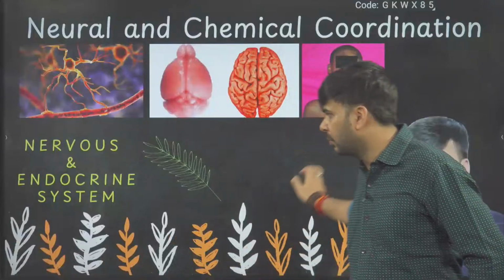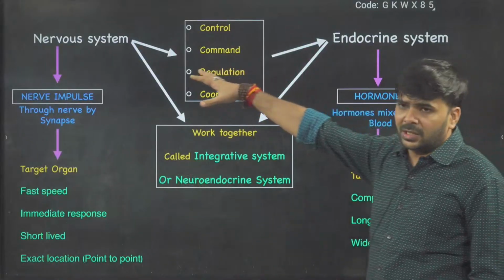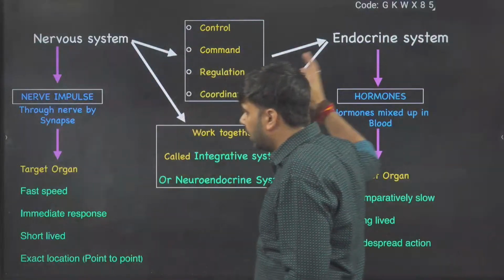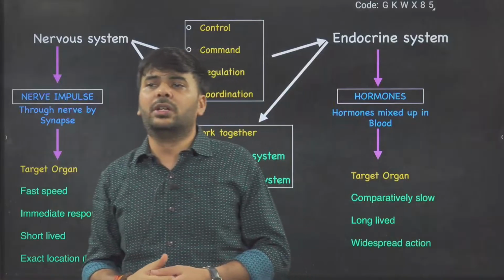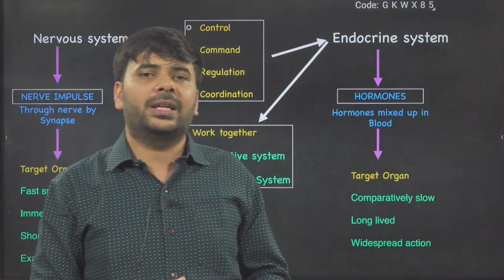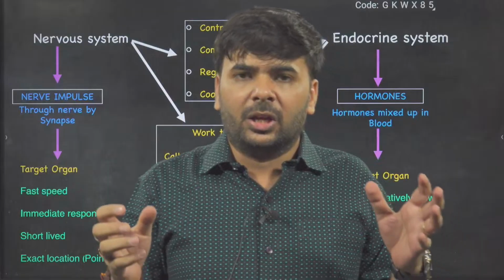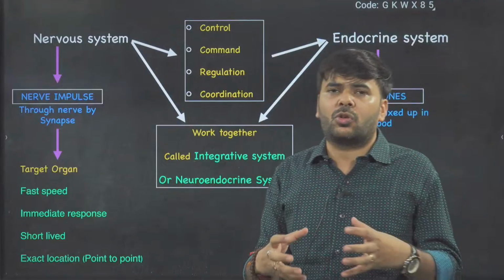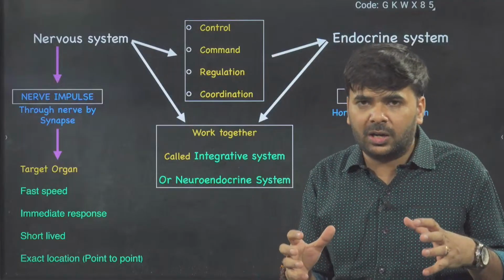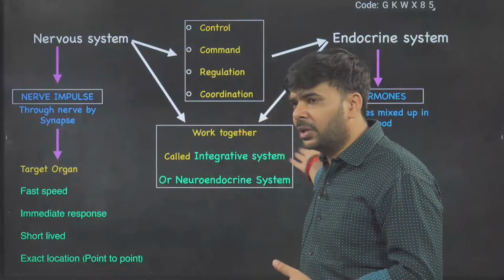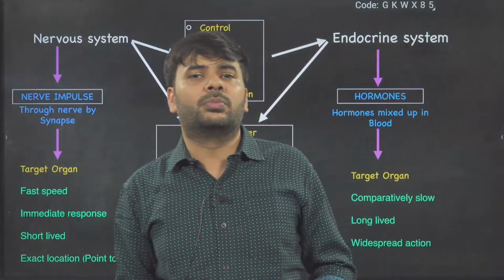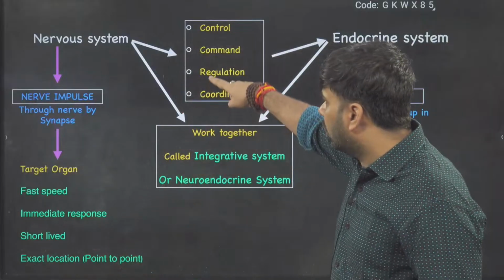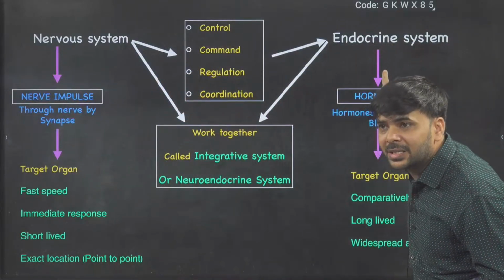Let's start the topic. The nervous system and the endocrine system in your body. How does the nervous system work, and how does the endocrine system work? Together it is called the neuroendocrine system or integrated system. The neuroendocrine system is a very complex coordinated system. And if you have great knowledge about the nervous system and endocrine system, it means you know the human body well. So let's start. Nervous system and endocrine system, how do they work?